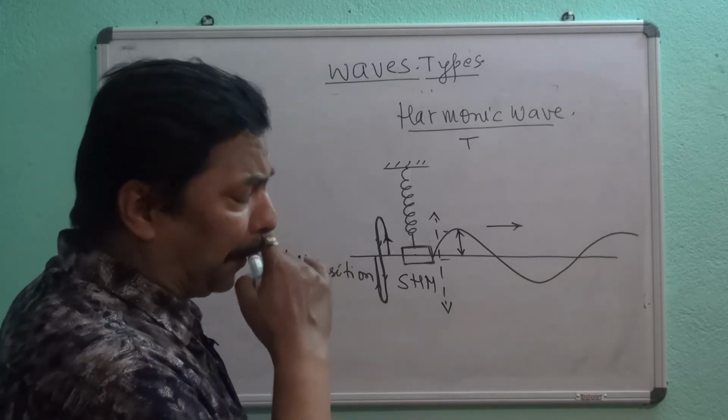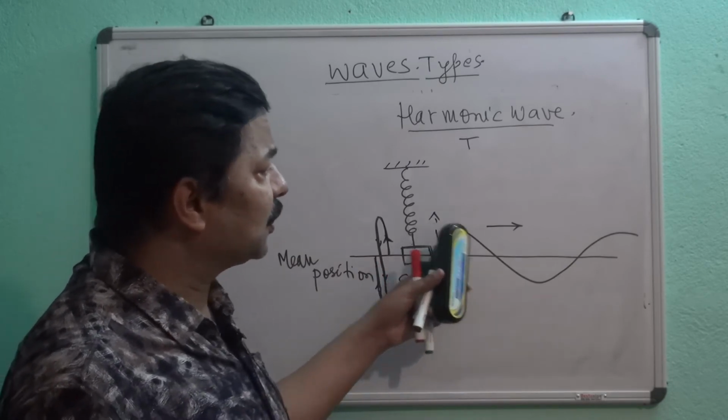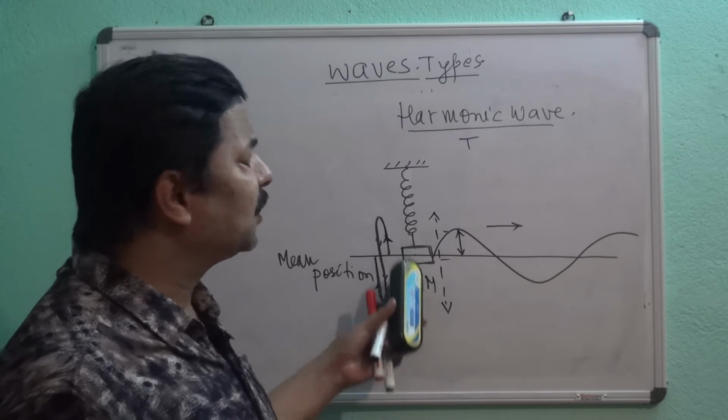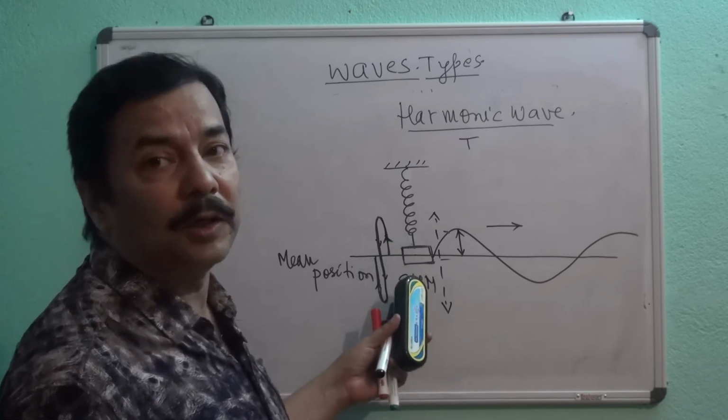Now here one thing is very important to understand, that the shape of wave depends upon the nature of vibration of your vibrating body.